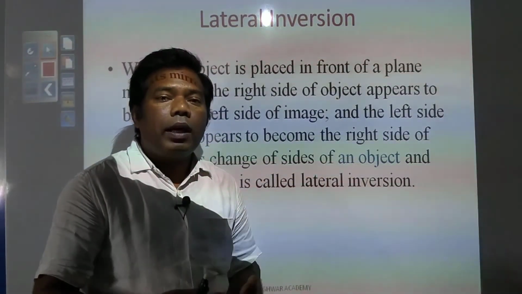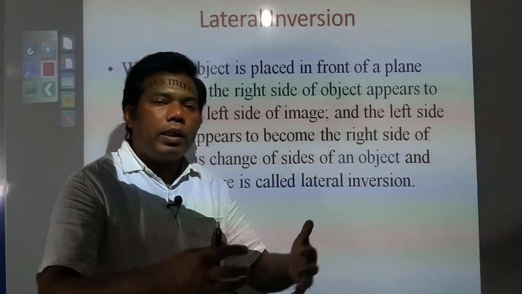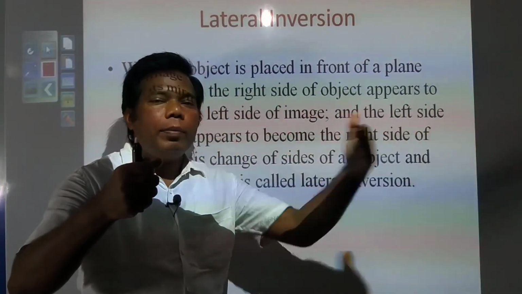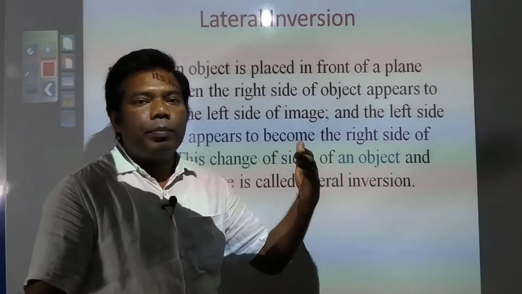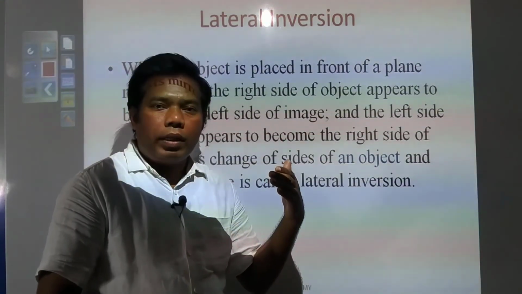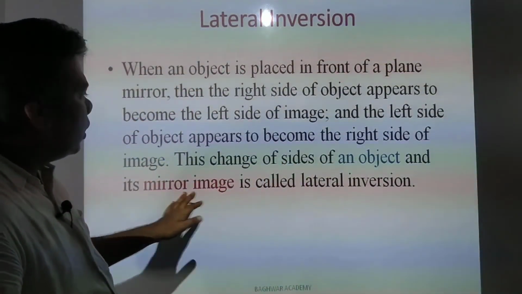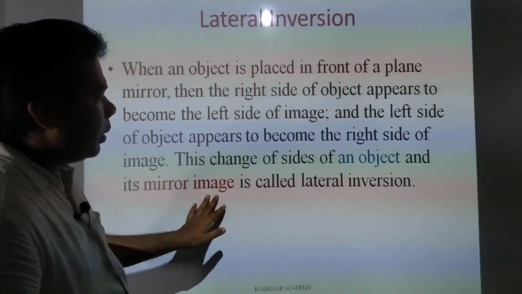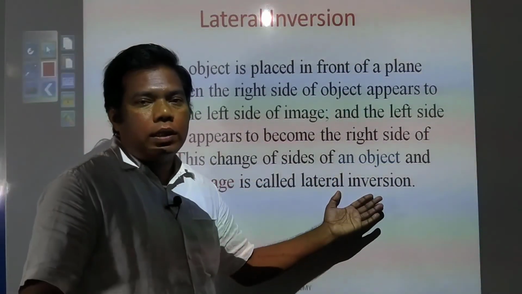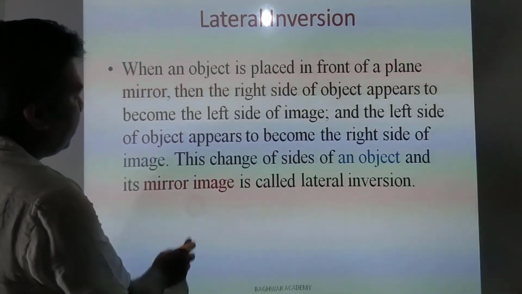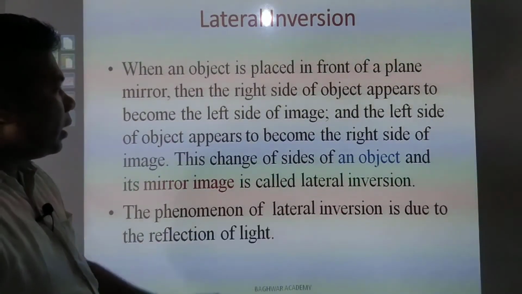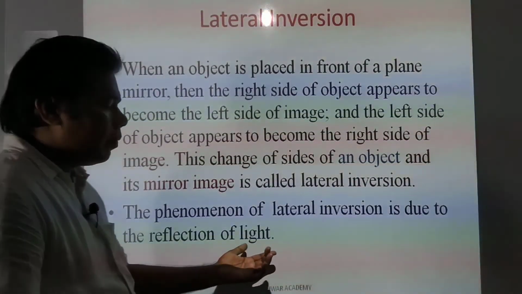You might have experienced also, when you are looking in a mirror, your right hand appears as the left hand of the image and your left hand appears as the right hand of the image. So this change of sides of an object and its mirror image is called lateral inversion. That you need to remember. And the phenomenon of lateral inversion is due to the reflection of light, that you know.